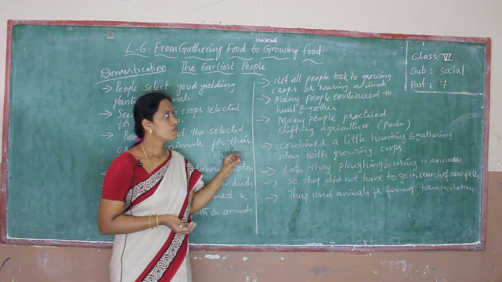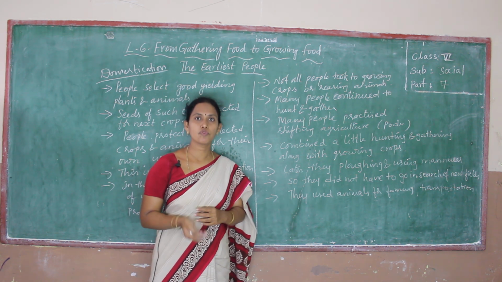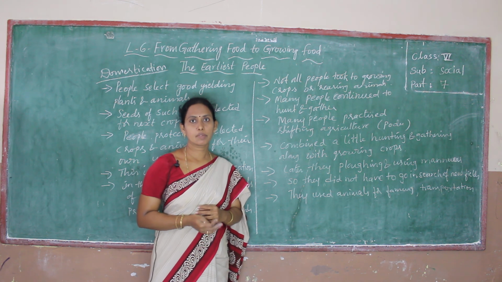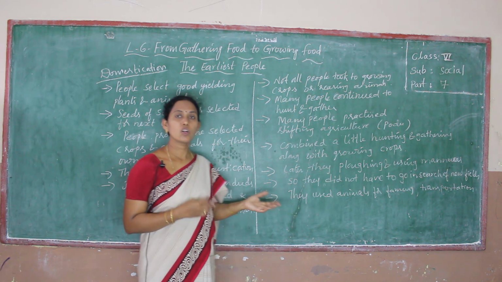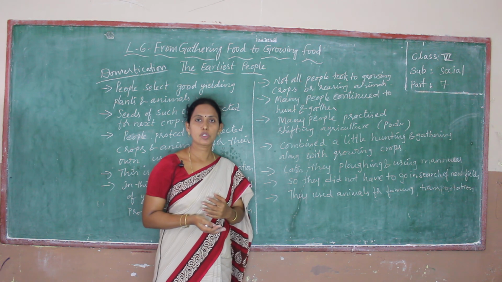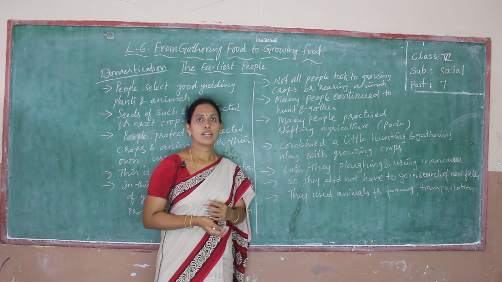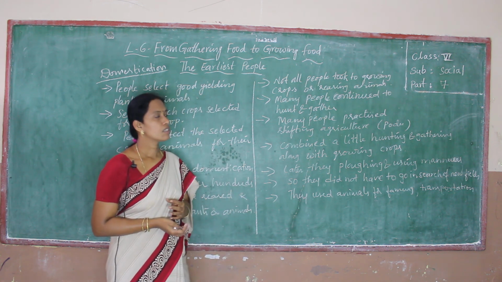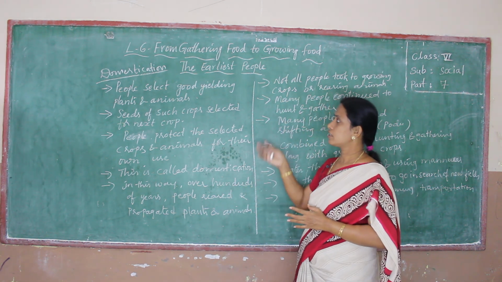So first they gathered food in the forests. They depended on gathering food and on hunting. Later they developed to grow crops. Where they were living, they developed to grow crops. They identified some quality edible plants, whatever is useful to eat. Later they recognized the good yielding crops and adopted those crops.